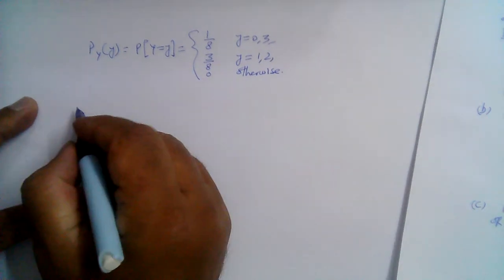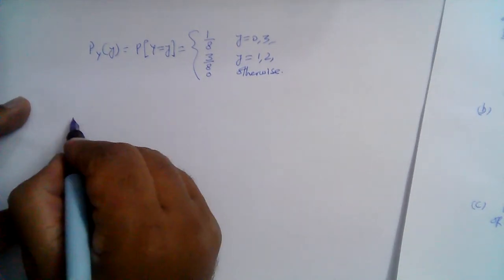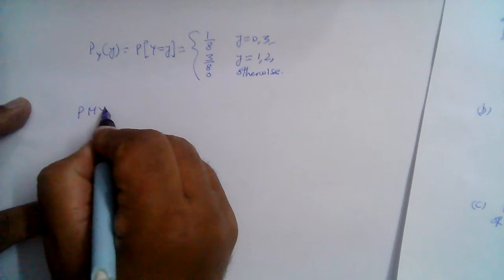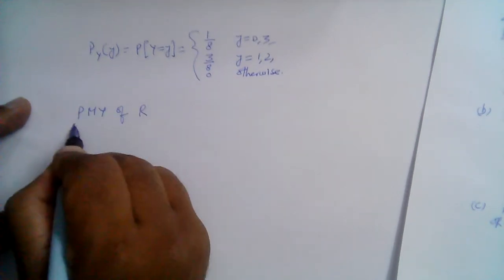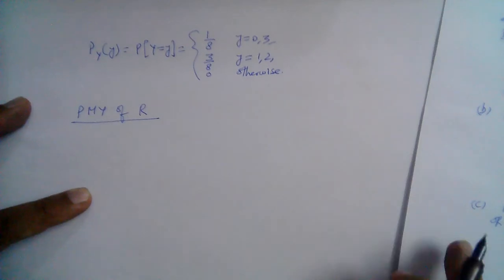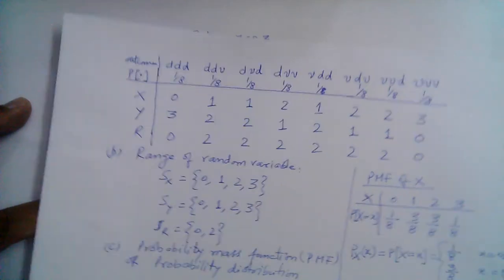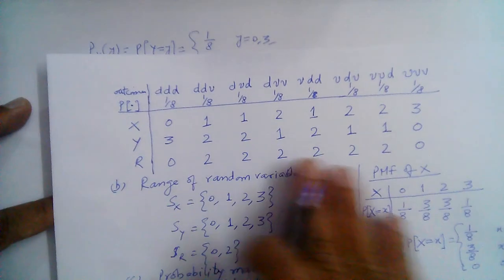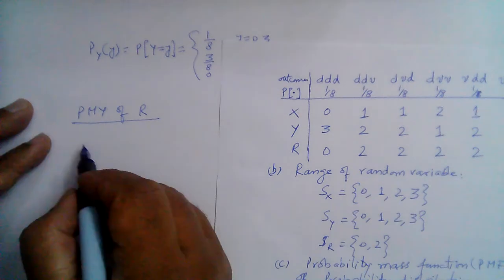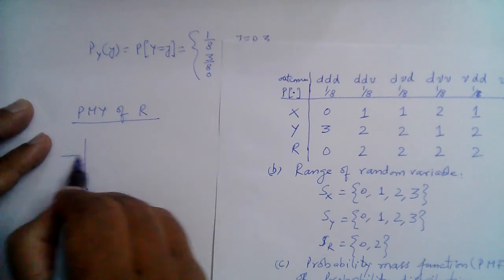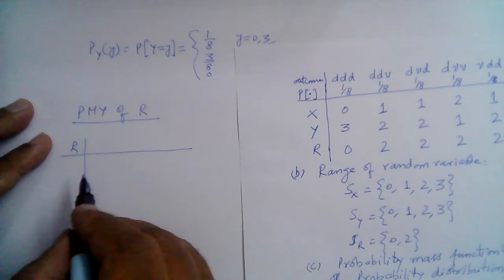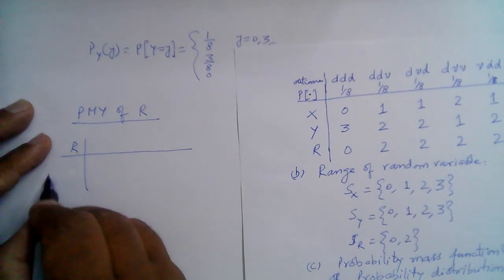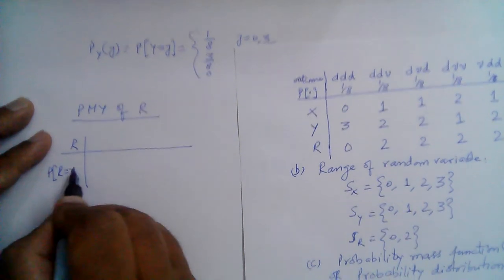Now the PMF of R can be built in a similar way from this table here, right? So we can build this table. This is R, and this is the probability that R takes on this small value r.